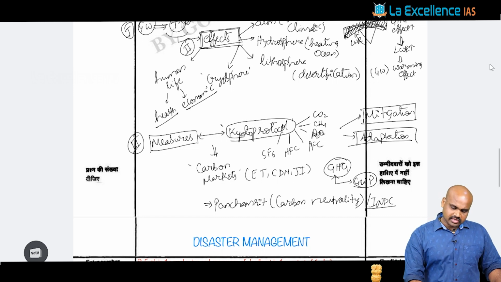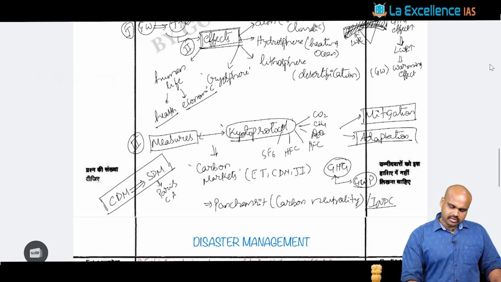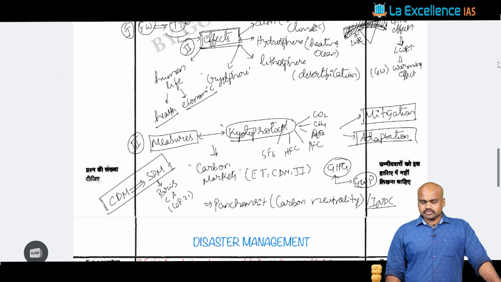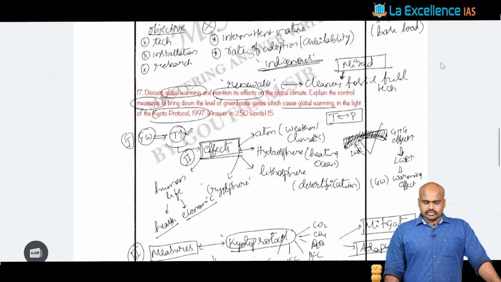Apart from that, we can say that there was a shift from the Clean Development Mechanism to the Sustainable Development Mechanism, SDM, that is part of the Paris Climate Agreement, COP21. That can be discussed, right? Any of these three conclusions you can give with respect to such a kind of question.